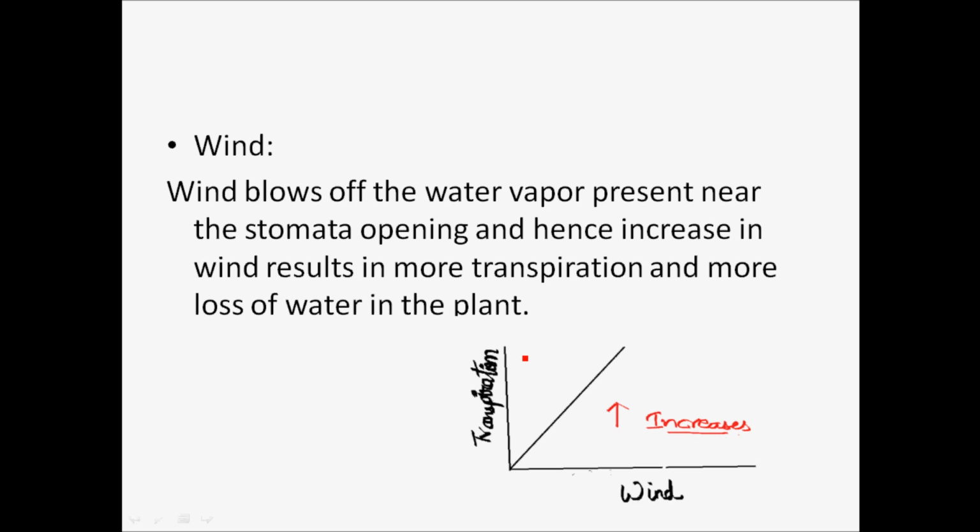Next, moving on to another factor, wind. With wind, water loss due to transpiration is accumulated in the form of water vapor on the leaf surface. And where on the leaf surface? It's on the stomatal opening, you see here. Hence an increase in wind results in more transpiration and more loss of water in the plants. More water is accumulated in the stomata and then the wind blows it off, and then again the water and minerals are sucked up and come back to the stomata openings and then the wind blows it off. So it increases the transpiration rate.